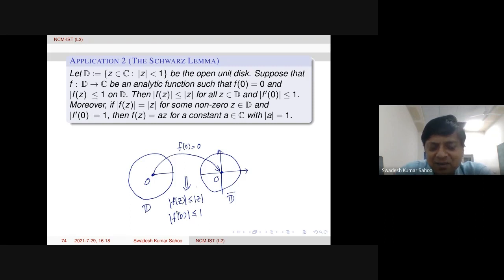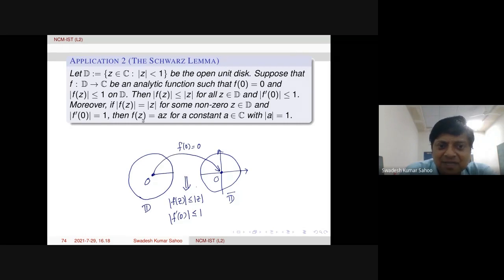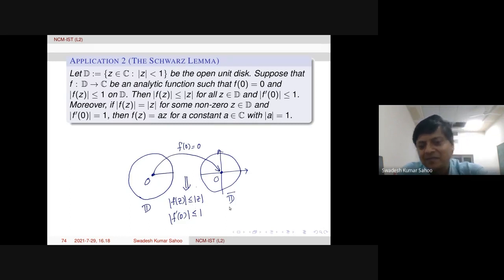And further, we can go beyond. The derivative of f at origin in modulus is less than or equal to 1. That can also be proved. But here you see the equality will hold if and only if. In fact, if equality holds, then f of z is equal to a z, a constant times z, where that constant's modulus is actually 1. Such functions will be valid for this equality. Okay. So this is Schwarz lemma.